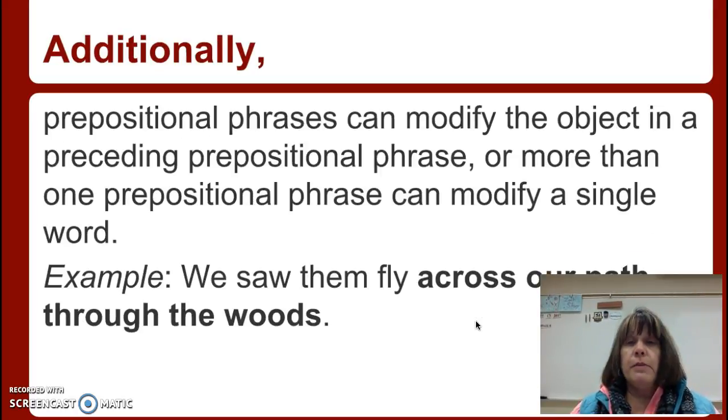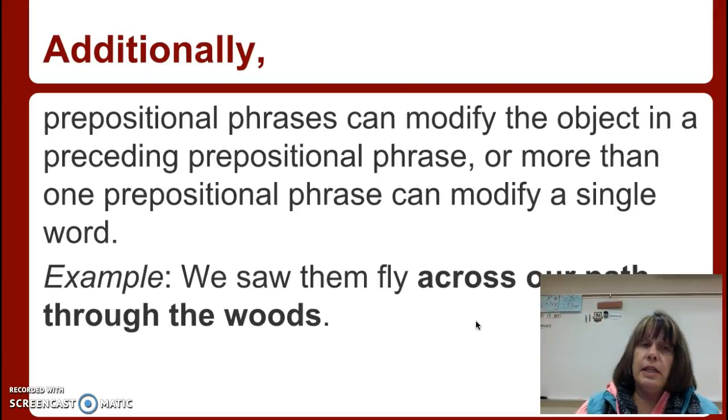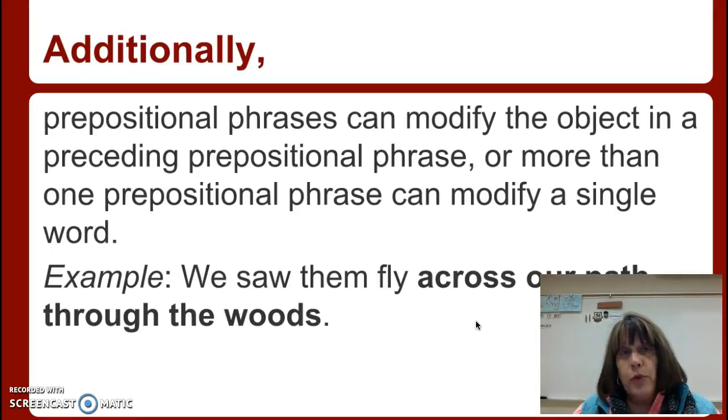So prepositional phrases can modify the object in a preceding prepositional phrase as well. That's why sometimes a prepositional phrase will operate as an adverb, but then the one following it is acting as an adjective because it's modifying the noun that's actually in the prepositional phrase prior to it. So for example, we saw them fly across our path through the woods.